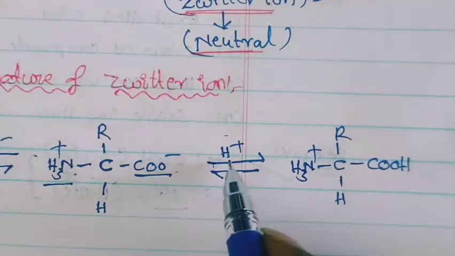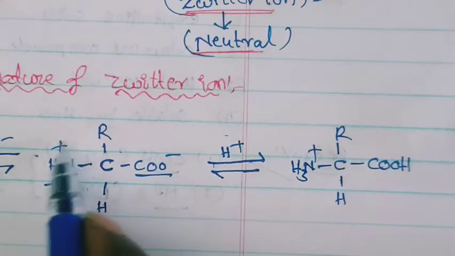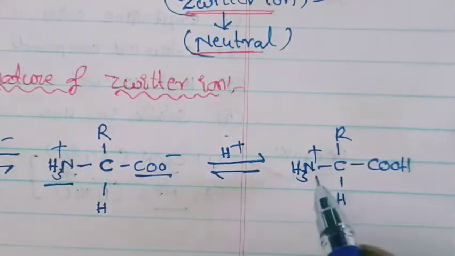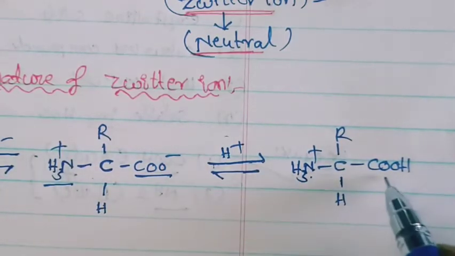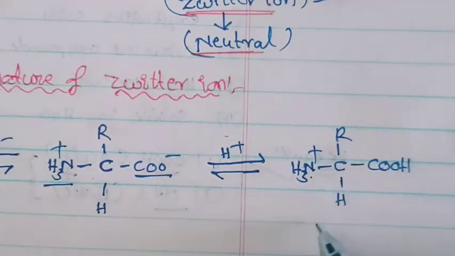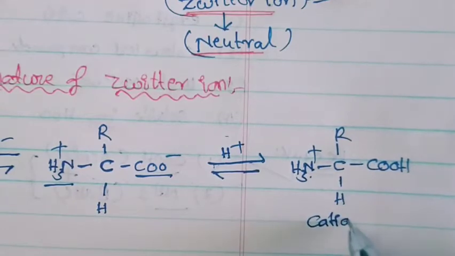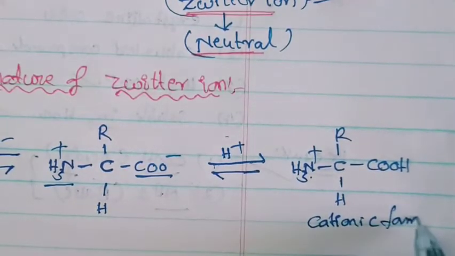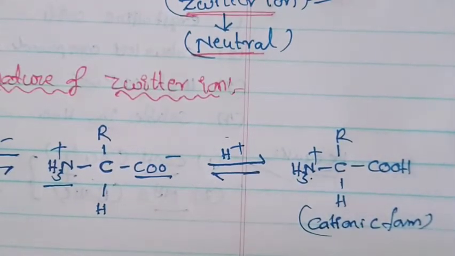In the presence of acidic medium, the NH2 group becomes NH3 plus. The remaining carboxylic acid you have to write as it is. In acidic medium, what is the form you will get? Cationic form. Everyone should remember, in acidic medium it is a cationic form.